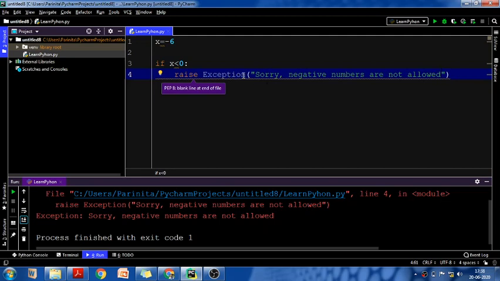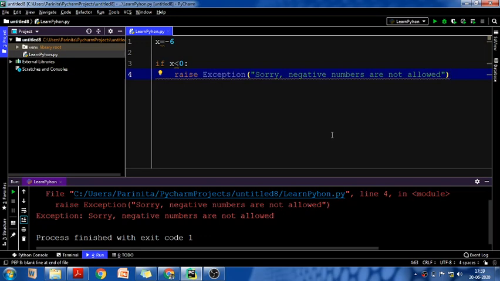Similarly, in which practical problems is it used? For example, you are creating a registration form, and there you are asking for age. Obviously, we know that the value of age should always be greater than 0. So in that case you can raise such an exception whenever the user enters a value less than 0 or any negative value, saying sorry, negative numbers are not allowed, please enter positive values. Got it? This is a very good example that is used practically also. Whenever you want to raise any exception explicitly on the basis of any condition, you can do that.